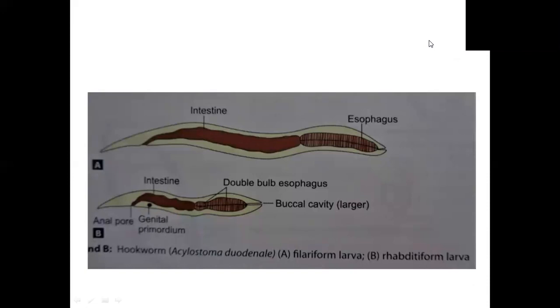You can see the rhabditiform larva in the first part, which is smaller, and the filariform larva, which is comparatively bigger in size. You can also see a few developments that have occurred, like the esophagus, intestine, genital primordium and anal pore, which have developed in the rhabditiform larva.